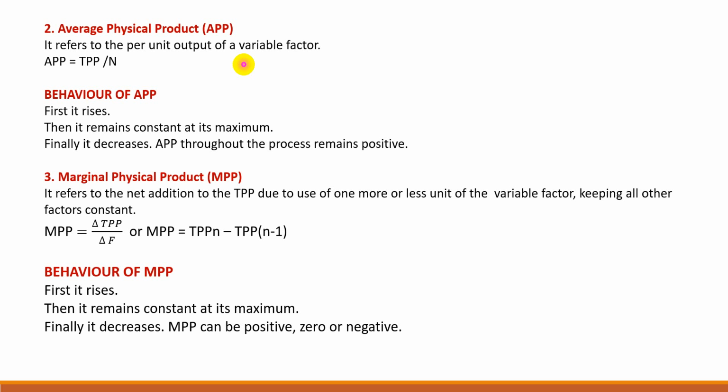MPP is equal to TPP of nth unit of the variable factor employed minus TPP of n minus 1 unit of variable factor. What is the behavior of MPP? MPP first rises, then it remains constant at its maximum and finally decreases. But MPP can be positive, 0 or negative.